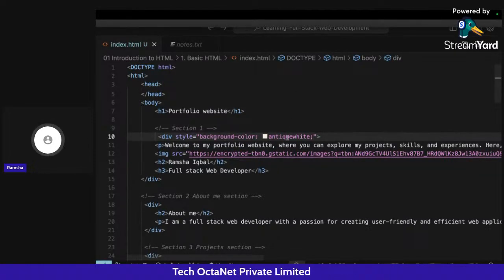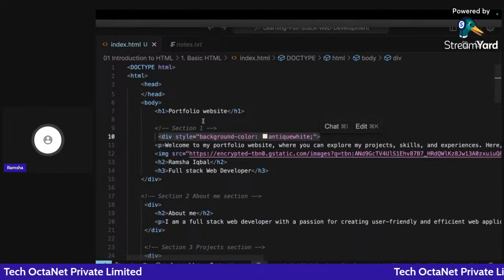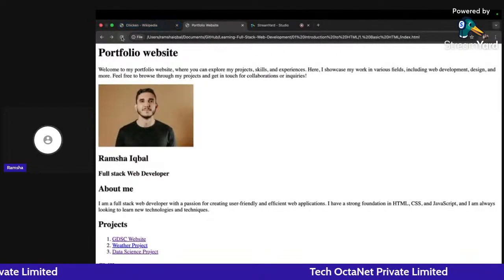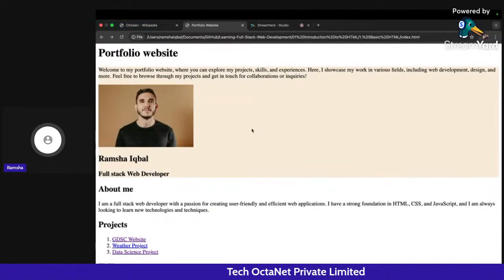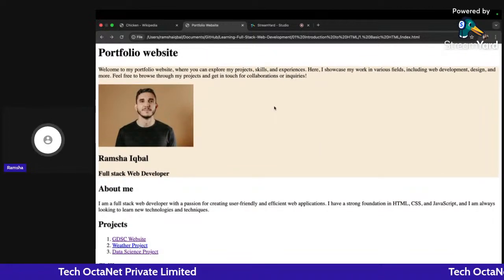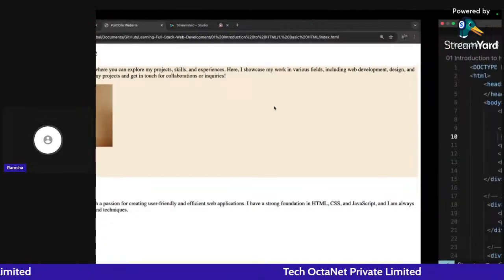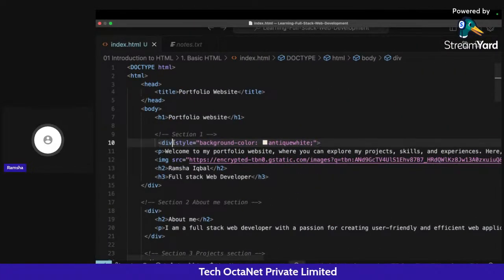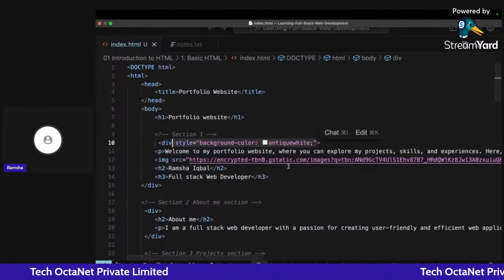This was already present. So I have given this background color to this section one div. If I go back and click refresh, you can see I am getting this color in section one of my web page. So this is the first method of how I can add a background color to my web page.